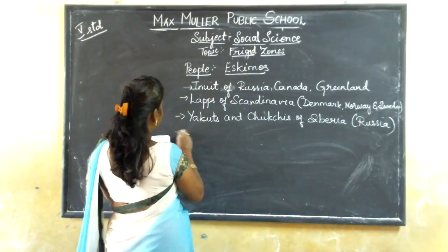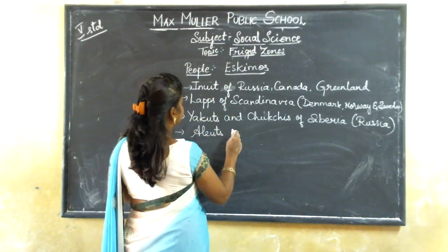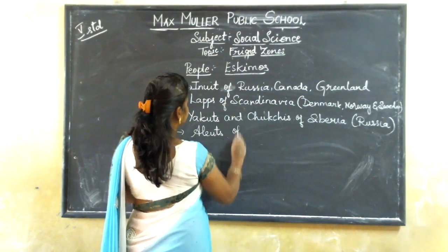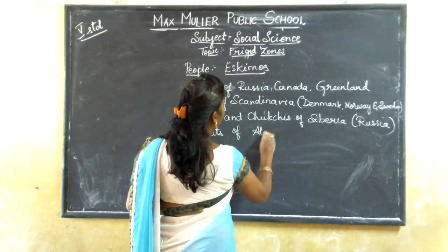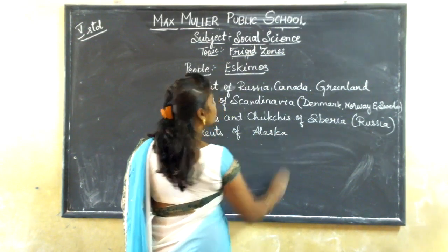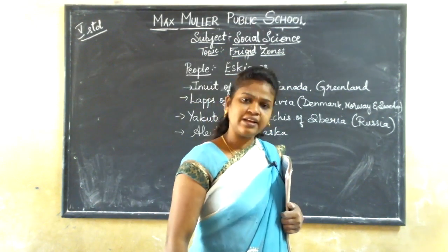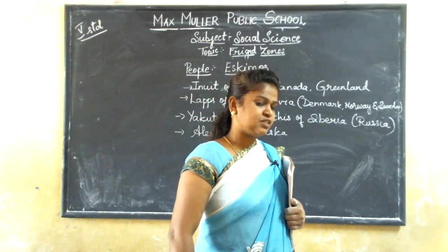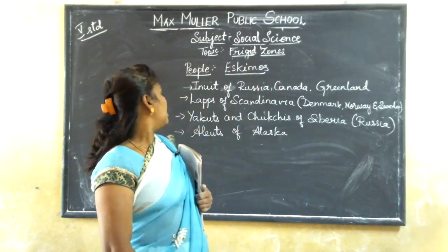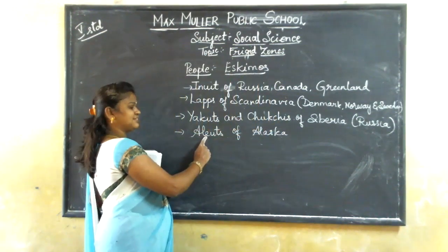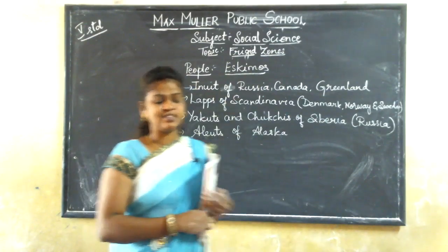And the last one will be the Aleuts, the Aleuts of Alaska. Alaska is a place which is located in North America. The people who are living in this place are called Aleuts. Got it, children?